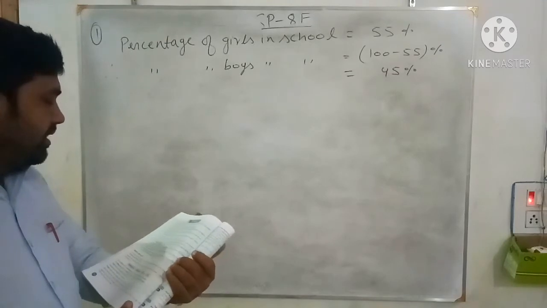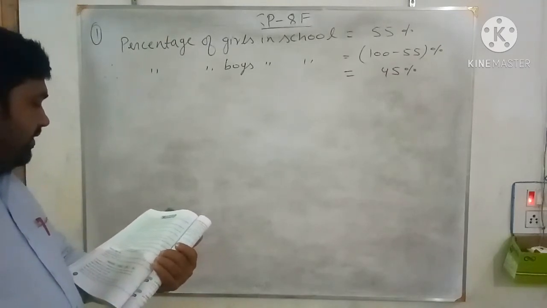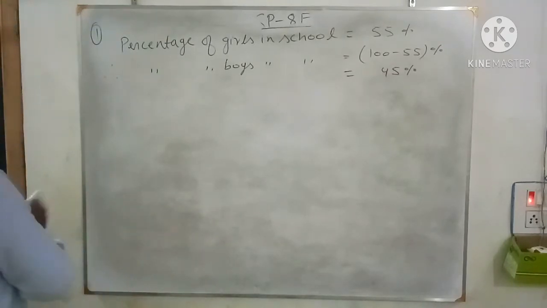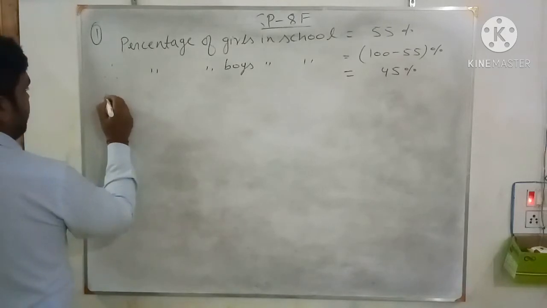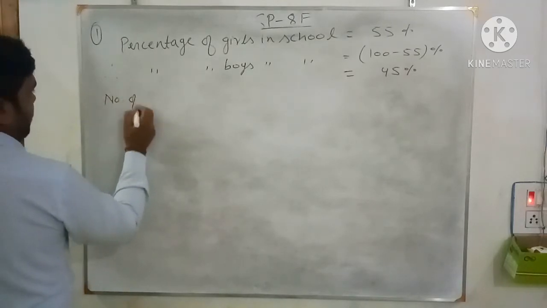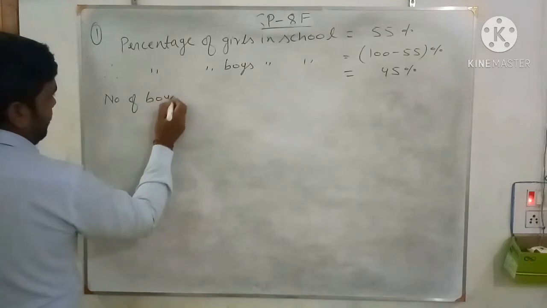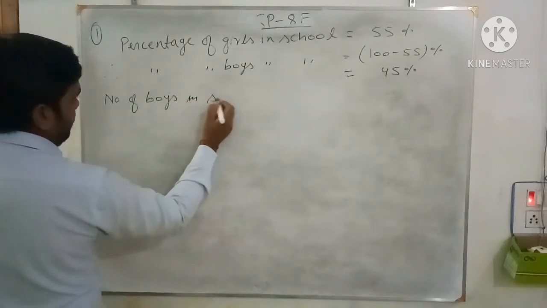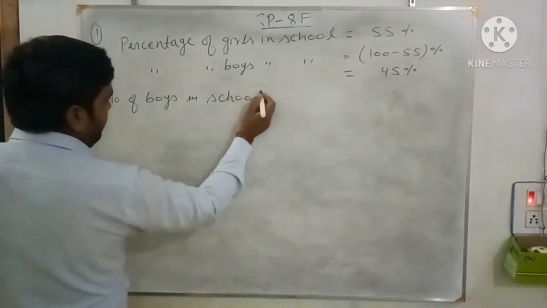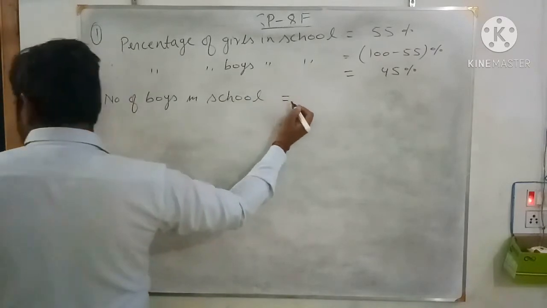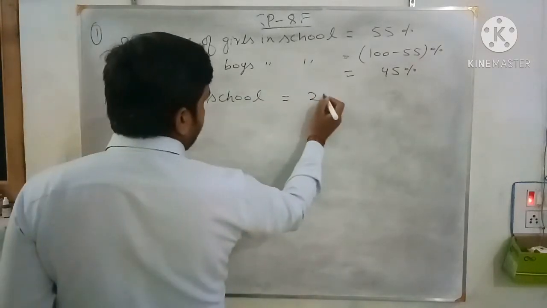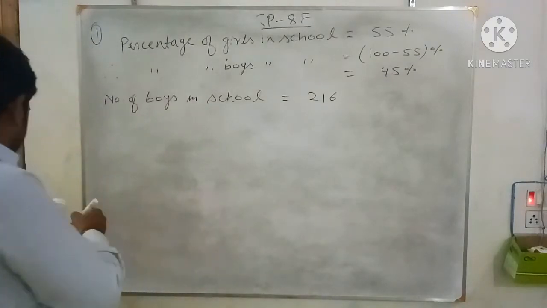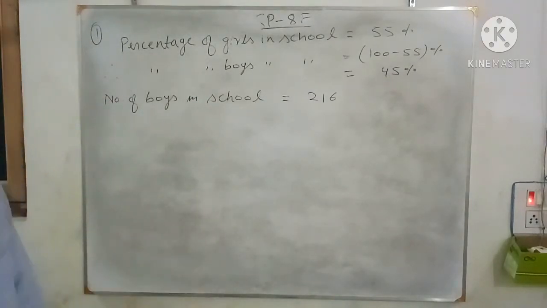Find the number of students in the school if there are 216 boys. So the number of boys in school is given: the number of boys in school equals 216. That is given. Now we need to find the number of students in the school.